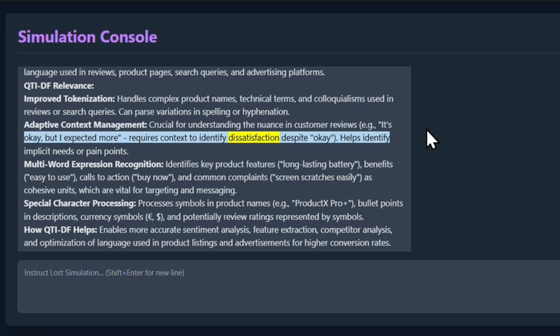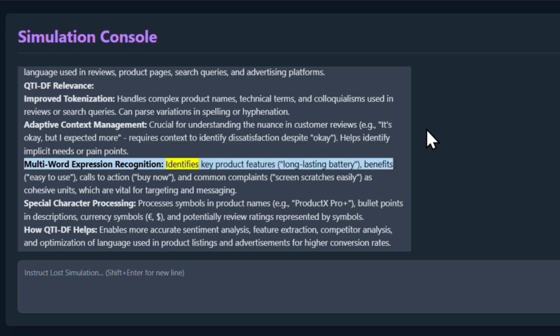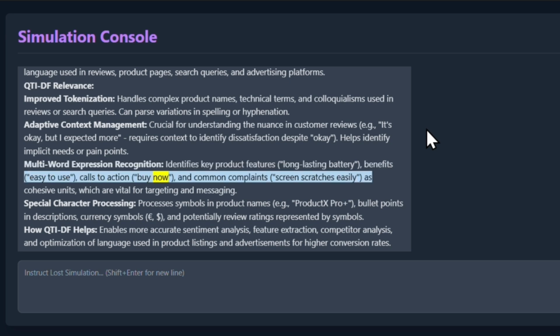In summary, the system message tells you who I am and what I'm ready to do, while the metrics dashboard represents the internal monitoring systems crucial for building and evaluating the complex QTIDF effectively. I am ready for your next instruction, whether it's a development task or a question about prompt engineering.